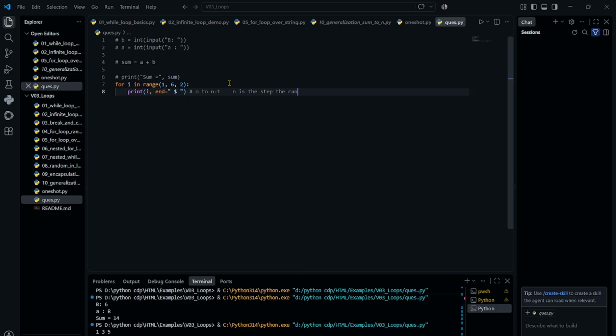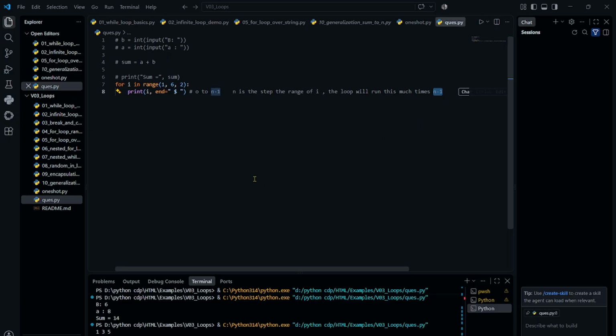Here n is the range of i. It will never reach n but it always reaches n minus 1, and the loop will run this many times.